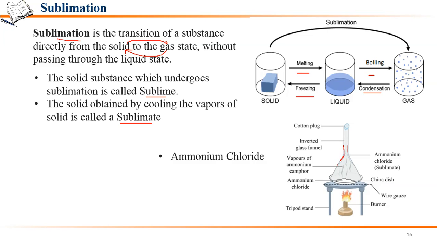So in this process, what we are seeing is that the ammonium chloride, when we are heating it, is getting directly converted into vapors. Now when they rise up and come in contact with the cool ends of the funnel, they are again getting converted into solid. Right? So this is one example.